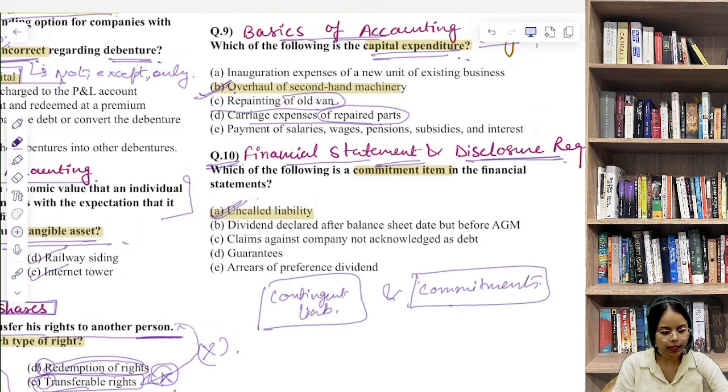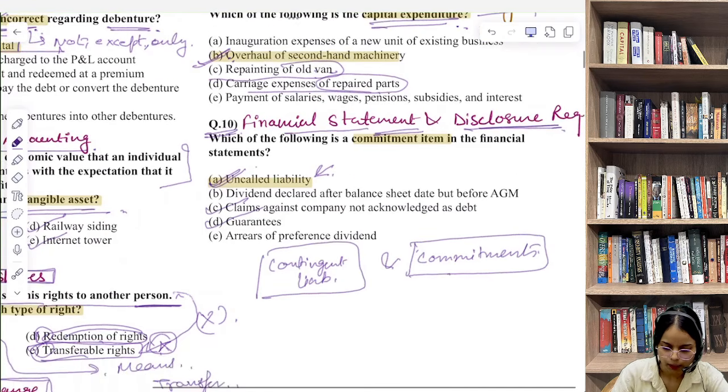Now what is contingent liability? Contingent liabilities are uncertain obligations, like claims and guarantees. Commitments are firm obligations, like uncalled liability on partly paid shares, which the company will definitely have to pay when called.